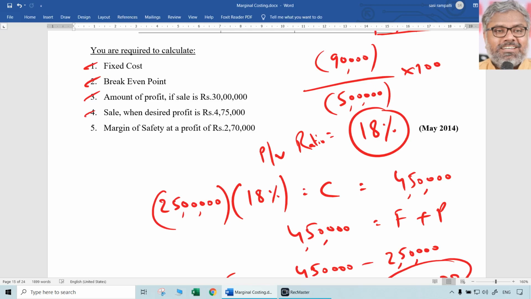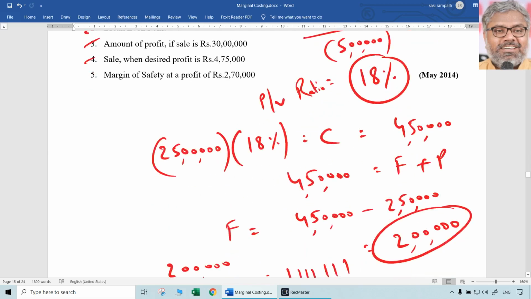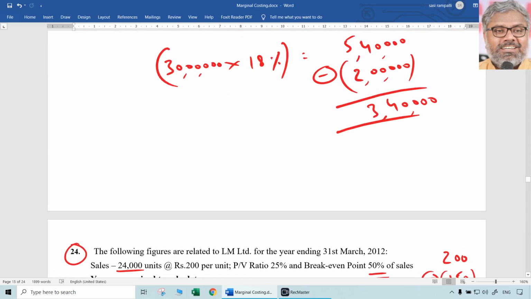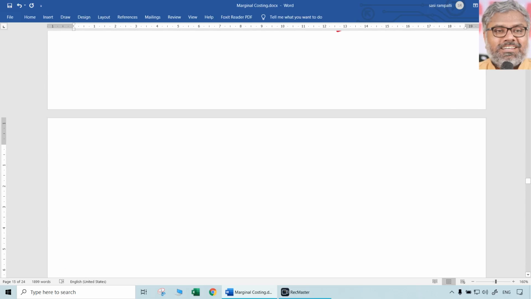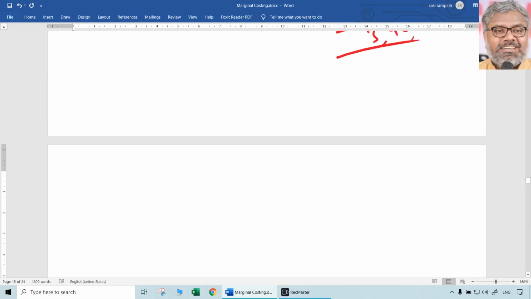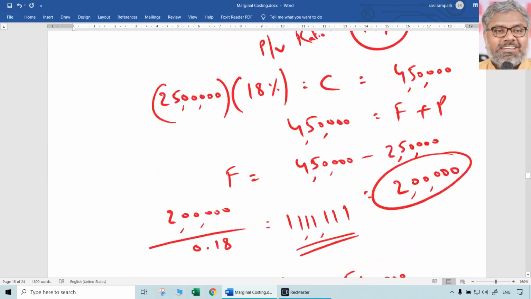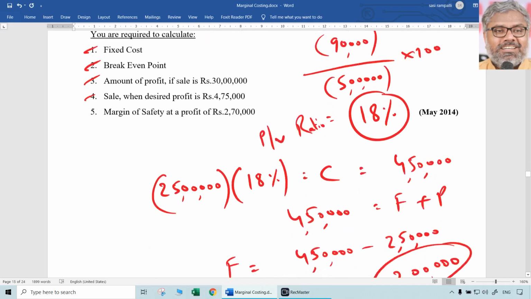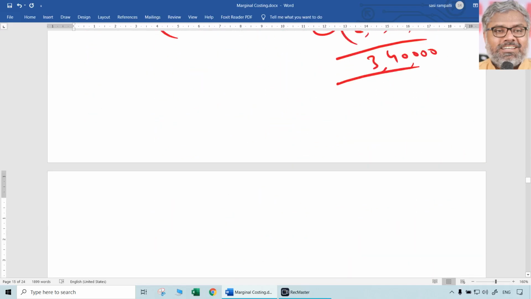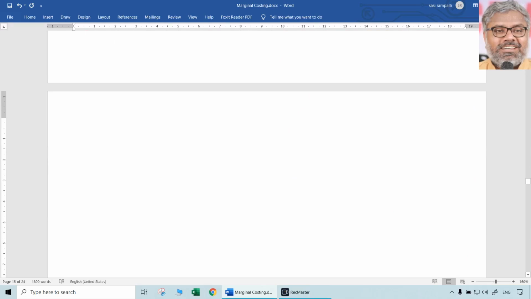Next, sales when desired profit is 4,75,000. We know this formula already. For number of units, we know how to get desired profit at certain number of units of sales. What was that? Fixed cost plus desired profit divided by contribution per unit. But here we don't know number of units, we don't know selling price, no other data is there. So can we apply that formula here? Not possible. So instead of contribution per unit, if we apply PV ratio, we get in rupees.